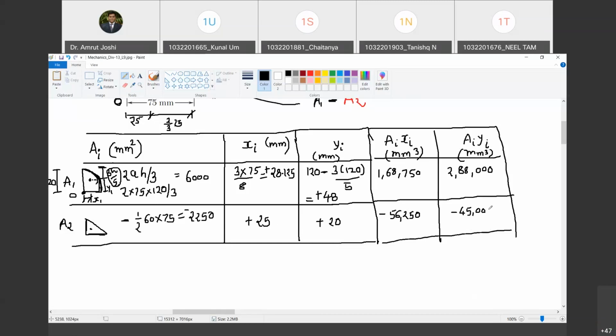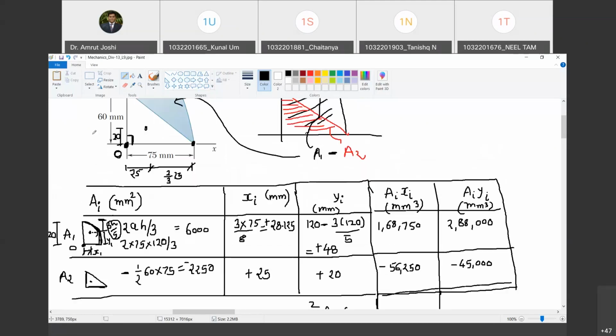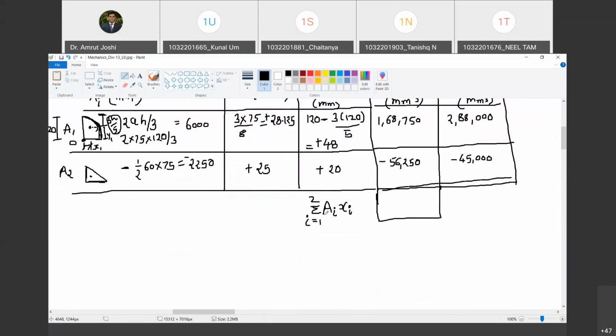Okay. And now what do we need to do in order to find out x bar and y bar? I need to sum these two quantities. So what is summation A_i x_i, where i runs from 1 to 2? To get the original shape, I have to split this area into two regular shapes whose centroids are known.